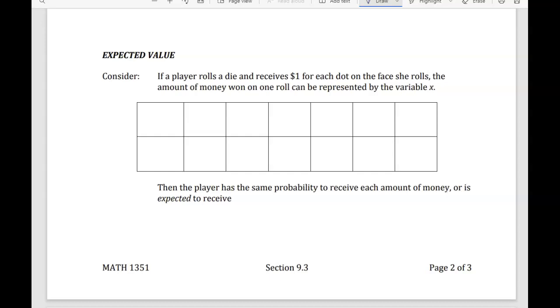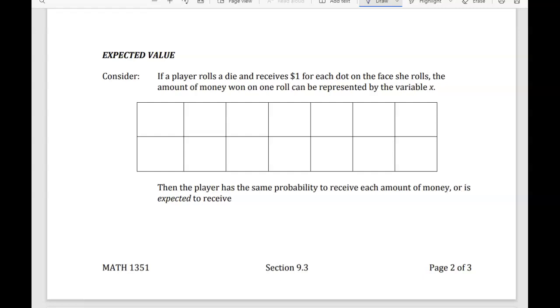We want to look at expected value. When we're looking at expected value, we're wanting to look at what's our expected outcome. In other words, what do we expect to get? Do we expect to get a profit? Do we expect to lose money?